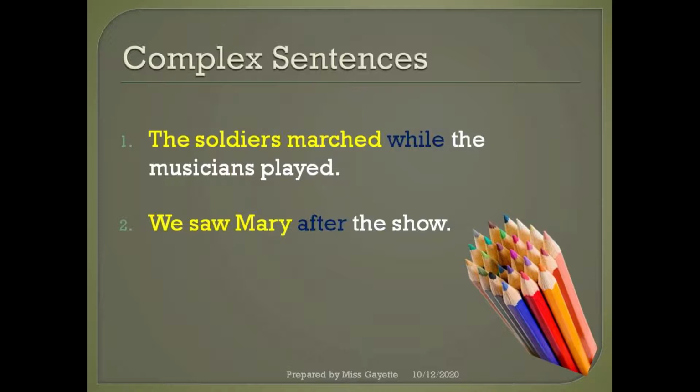Introducing the subordinate clause is the subordinating conjunction while, and the subordinate clause in this case is while the musicians played. Similarly, we saw Mary after the show. The principal clause is we saw Mary. The subordinating conjunction is after. The subordinate clause is after the show.